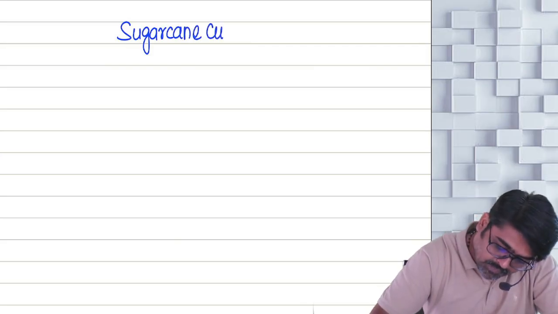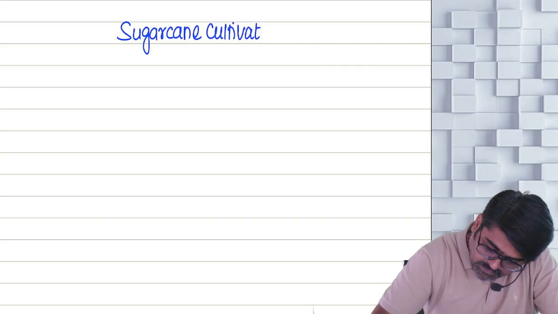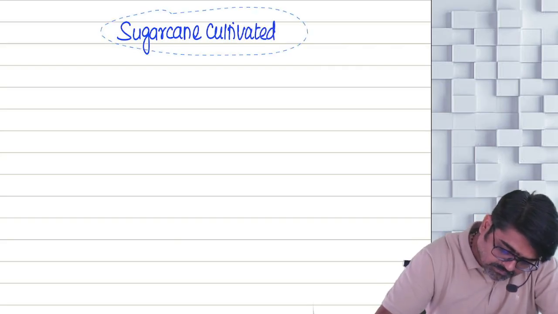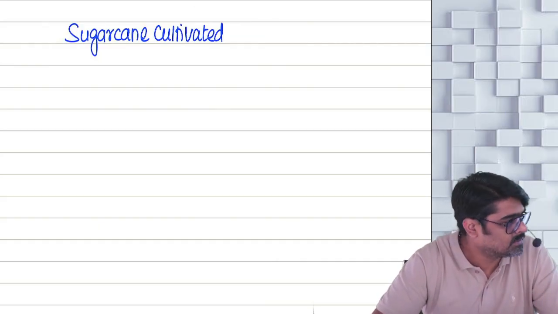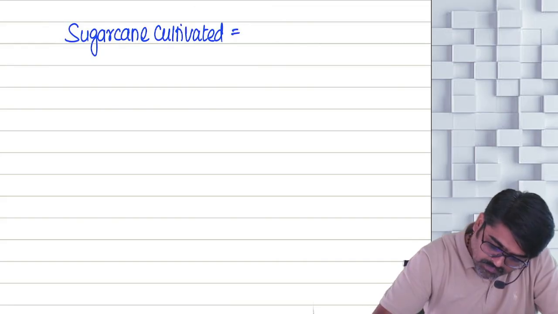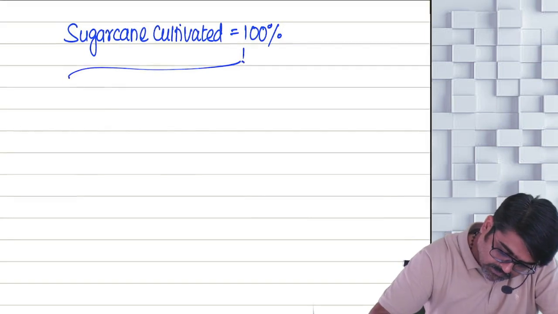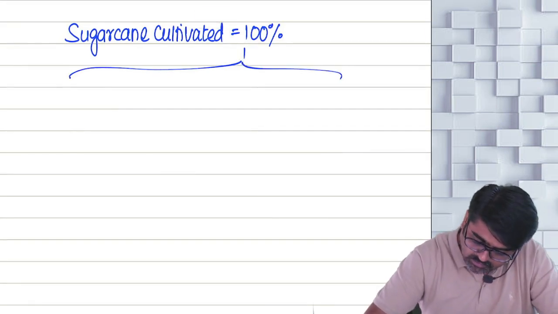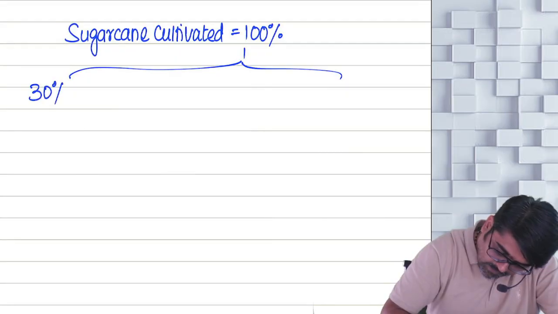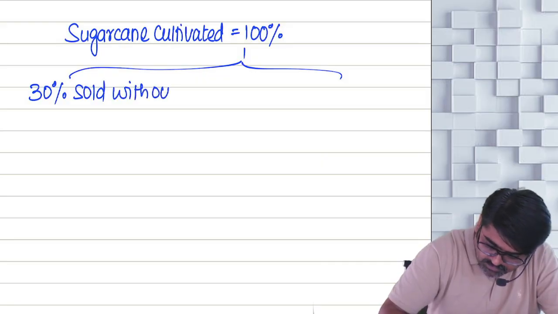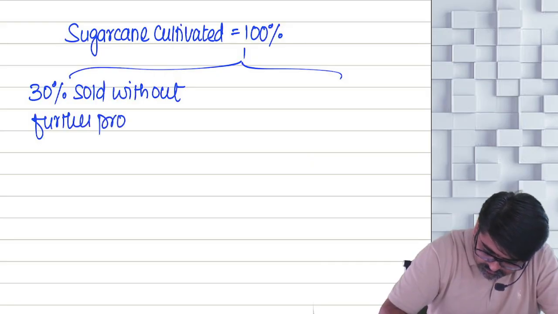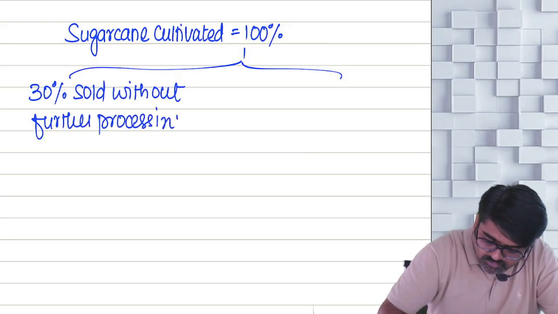Sugar cane cultivated. How much sugar cane cultivated? 100%. Out of that 100%, 30% is sold without further processing. That is sold as it is.